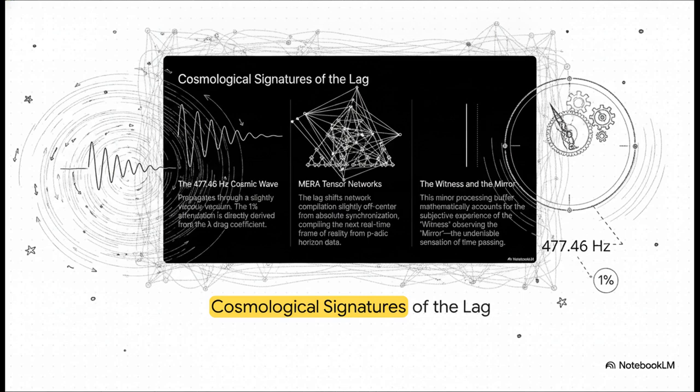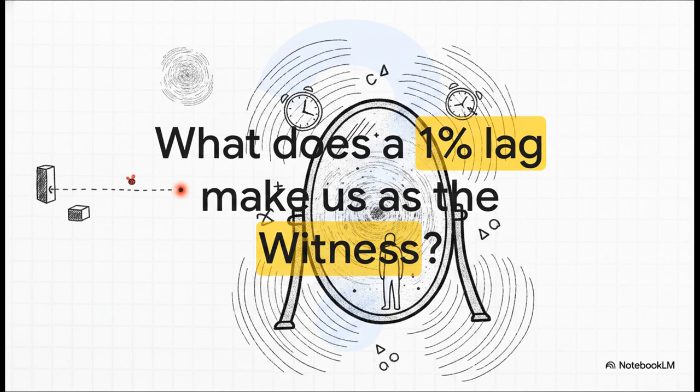And because the vacuum is slightly viscous, compiling the next real time frame of reality generates a measurable frequency, the 477.46 Hz cosmic wave. We feel the undeniable arrow of time every single day, specifically because the universe takes a 1% processing penalty to render our next moment. Which brings us to the ultimate consequence of this math.